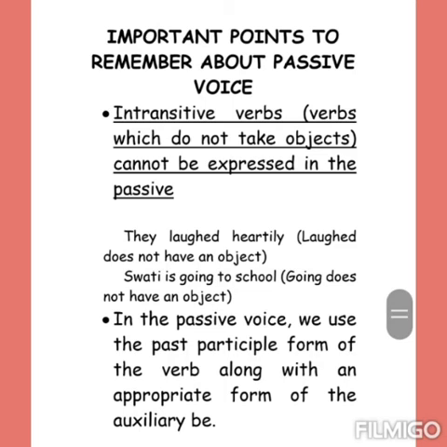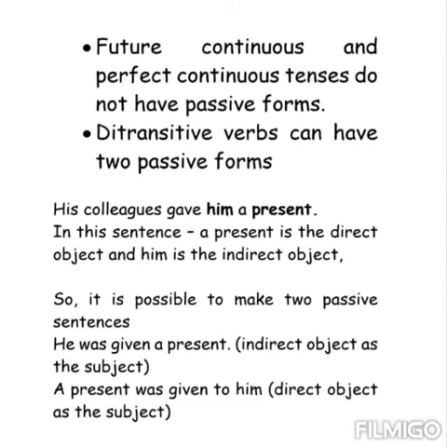Now, the sentence, the car was being repaired by the mechanic. Here, the sentence is in the past continuous tense. So we will use the auxiliary was. Let's remember, future continuous and perfect continuous tenses do not have passive forms.